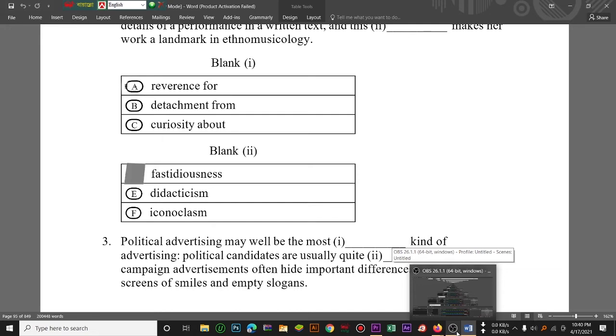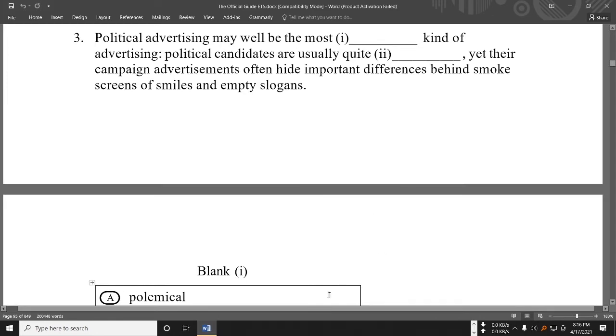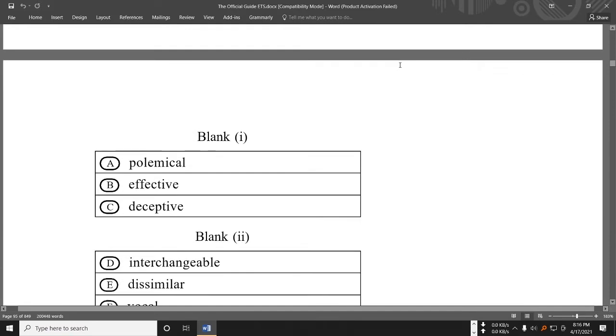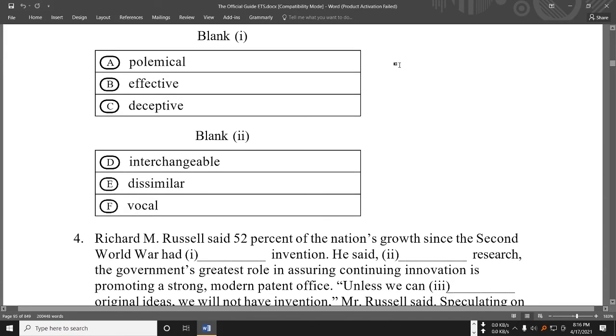Third, political advertising may well be the most dash of the advertising. We are totally discussing. More is the most also discussing. So advertising may well be the most deceptive kind of advertising. Political candidates are usually white, yet the campaign false, related to false. So which is related to deceptive, false is certain.